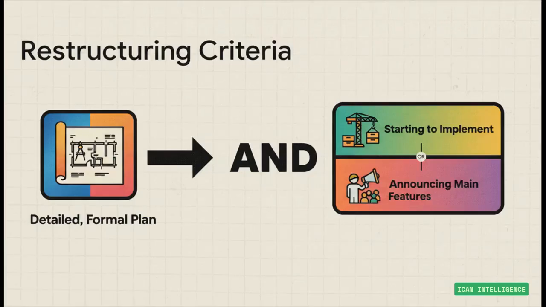Next up, restructuring. Companies talk about restructuring all the time, but you can't just create a provision because management decided to make some changes. The rules are incredibly strict. You need a detailed, formal plan, and this is the killer point, you have to have actually started it or announced its main features to the people affected. That's what creates the constructive obligation.